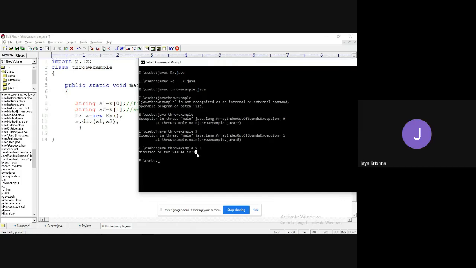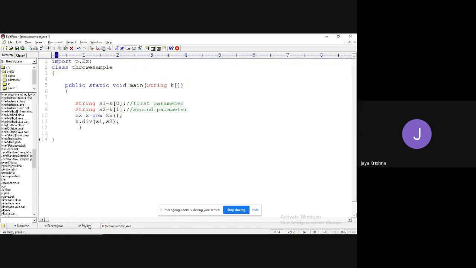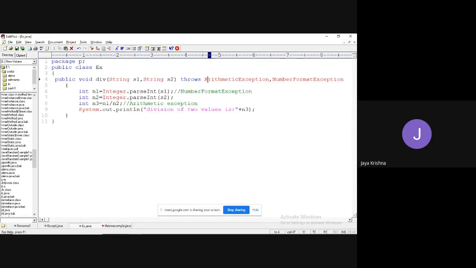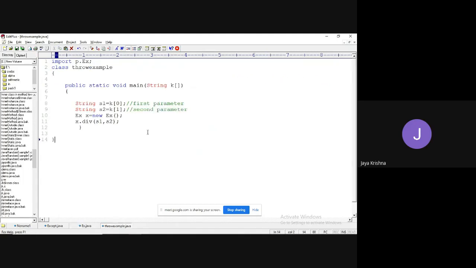So instead of that, I'm going to pass the second value as 0. Now what will happen? Exception in thread main java.lang.ArithmeticException: division by 0. Meaning that it's going to produce a division error. So even though you are using the throws keyword, it is going to produce only the system defined message. So instead of that, we can handle it if you want.